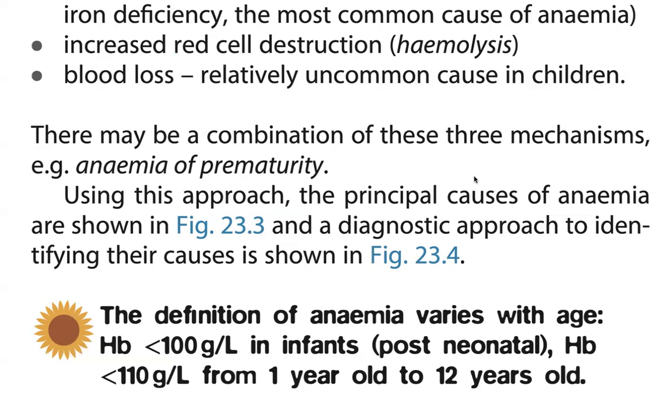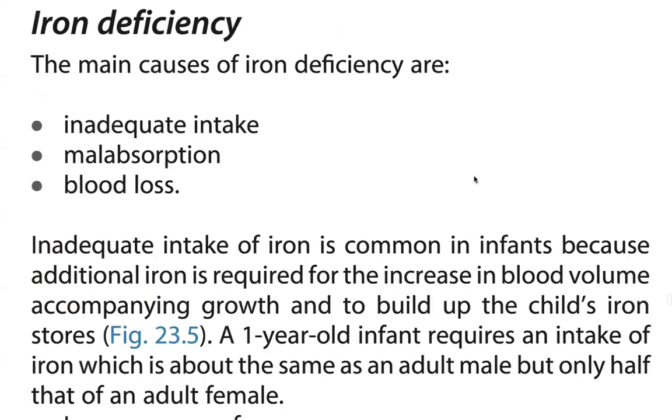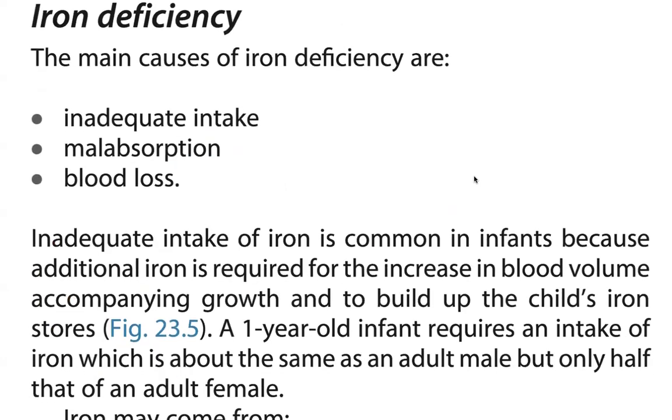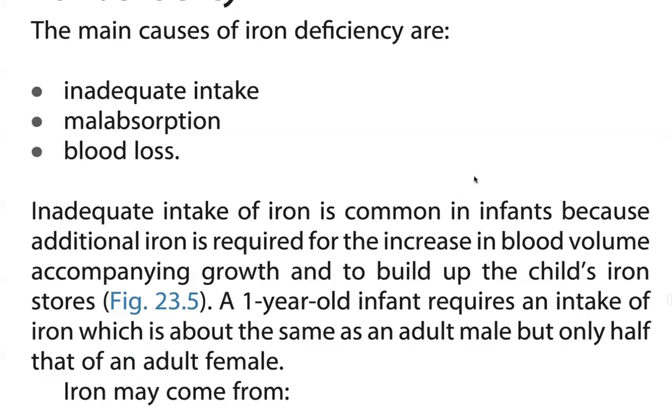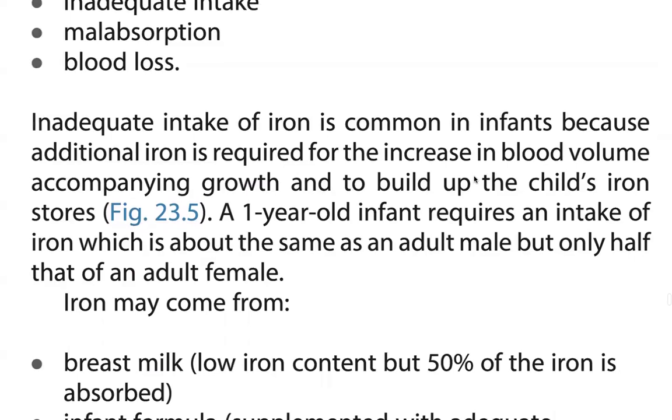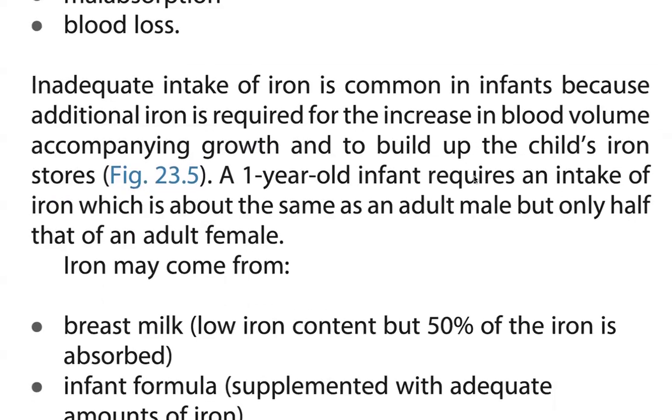Iron deficiency anemia varies with age. Hemoglobin less than 100 grams per liter is the cutoff at 6 months, and less than 110 from 1 year to 12 years of age. Iron deficiency may be caused by inadequate intake, malabsorption, or blood loss. Inadequate intake is common in infants because additional iron is required for the increase in blood volume and the hemoglobin-containing cells. Children at 1 year require an intake of iron about the same as an adult, meaning they have only half the iron stores of an adult female.